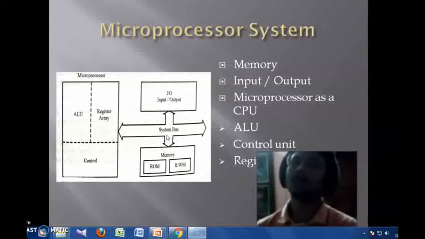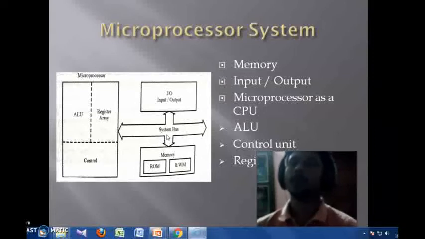The data that is stored in the memory is not in a binary form, it is in a hexadecimal form, and that has to be converted into the binary form. There is a section which is called the instruction decoder. The instruction decoder will decode this hexadecimal data into the binary form, and the microprocessor can understand what it has to perform.